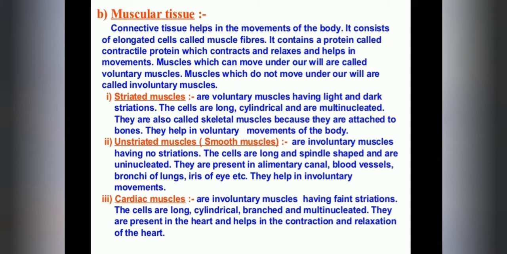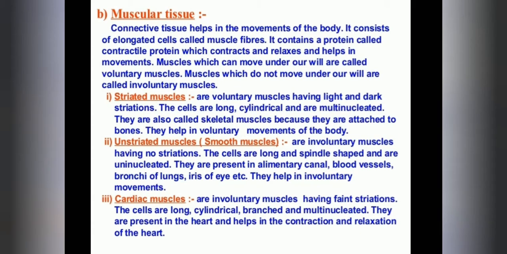Muscular tissue helps in the movement of the body, because muscles are attached to the bones. These muscles help in the movement of the body. It consists of elongated cells called muscle fibers.